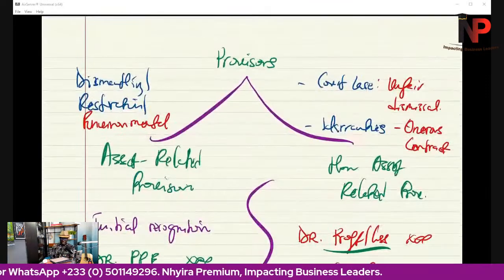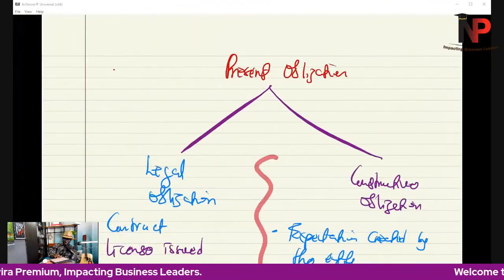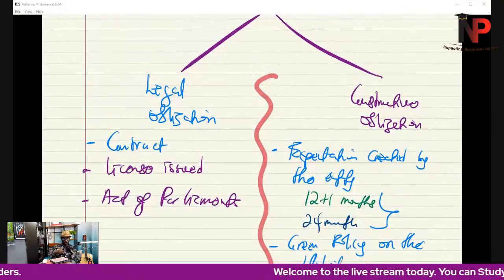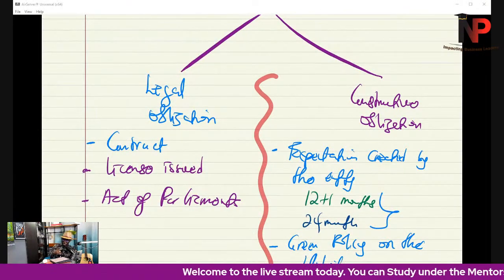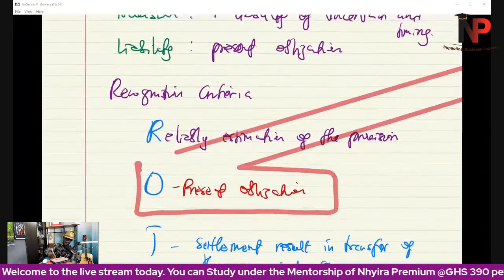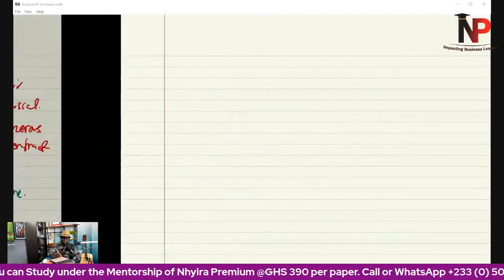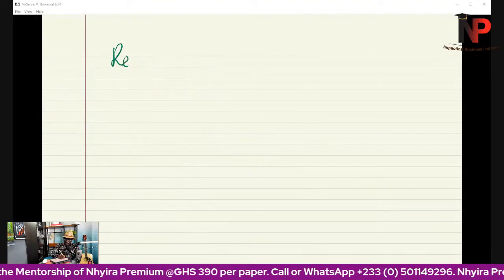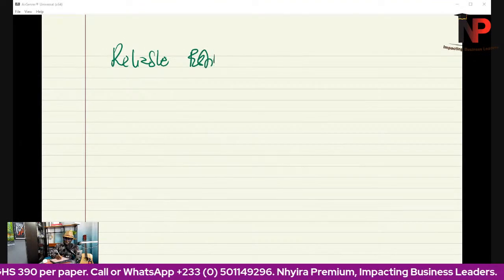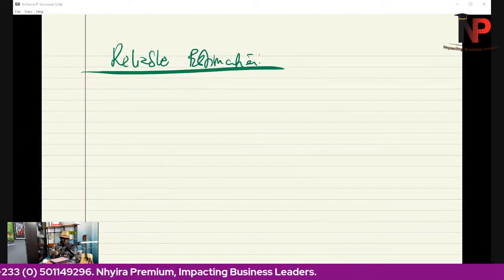Any questions? But finally, then I bring you home to where we are at, which is to talk about reliable estimation. So how do we estimate the initial provision? There are various methods that can be used to estimate provisions.